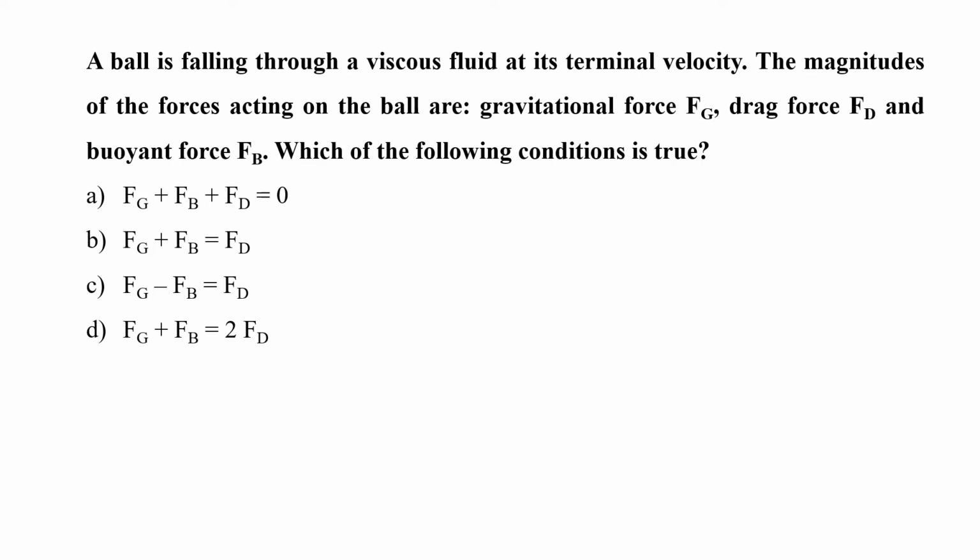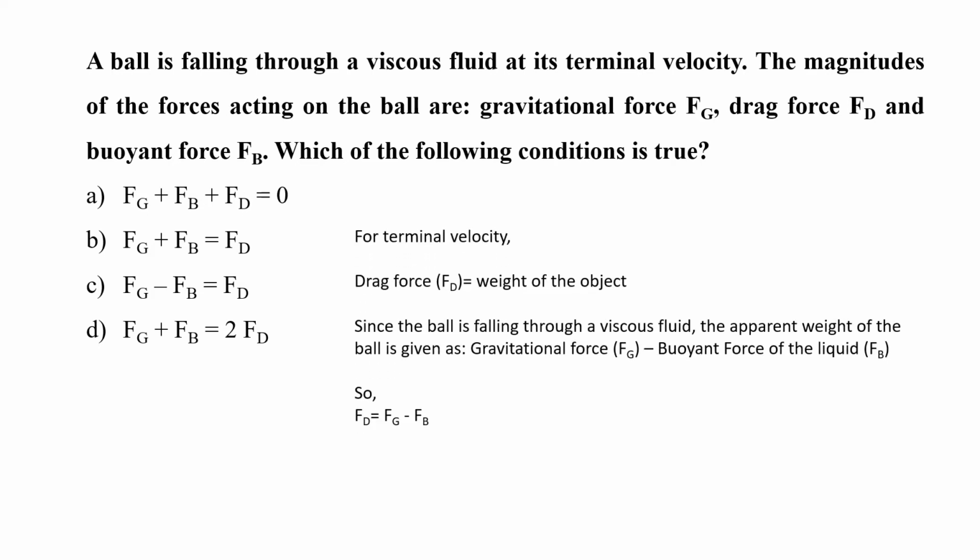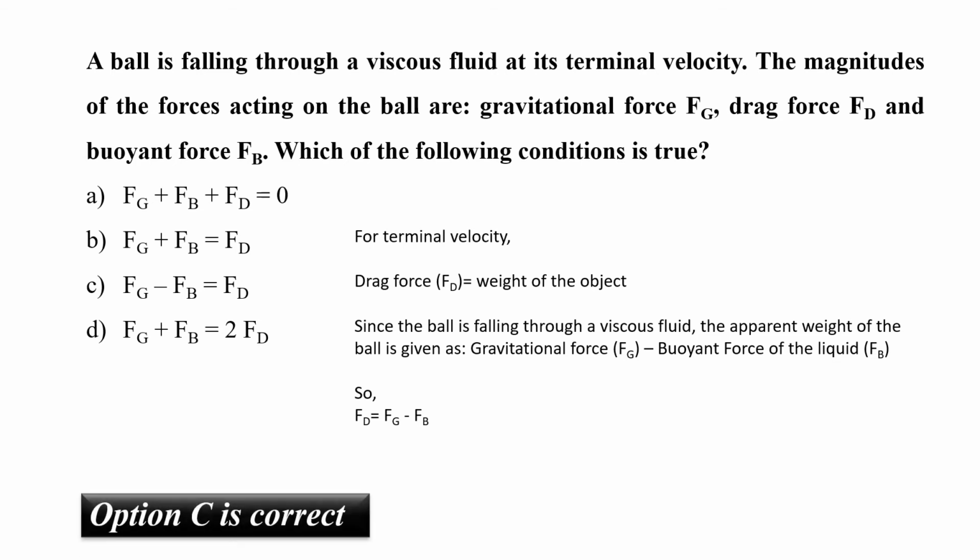When a spherical body falls through a fluid, it attains a constant velocity which is termed as terminal velocity. This velocity is achieved at equilibrium. For terminal velocity, the drag force is equal to the weight of the object. Since the ball is falling through a viscous fluid, the apparent weight of the ball is given as gravitational force Fg minus the buoyant force of the liquid that is pushing it upwards, that is Fb. So, Fd is equal to Fg minus Fb. So the correct option is C.